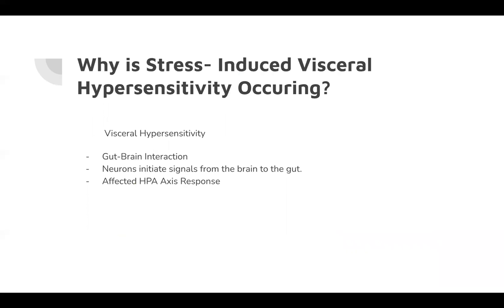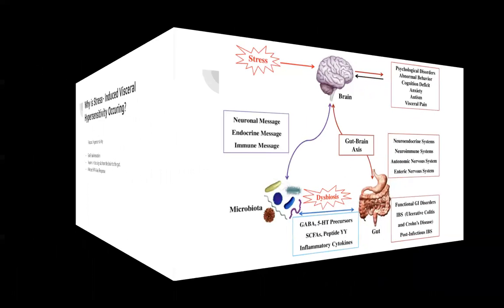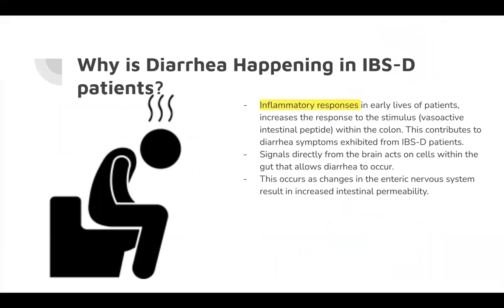And so remember we were talking about those glucocorticoids such as cortisol and corticosterone? They are molecules of the HPA axis, and they bind to receptors and regulate physiological adaptations to chronic stress. And when that is compromised, stress-induced visceral hypersensitivity can occur. And so why is diarrhea happening? Why is that a symptom of IBS-D patients?